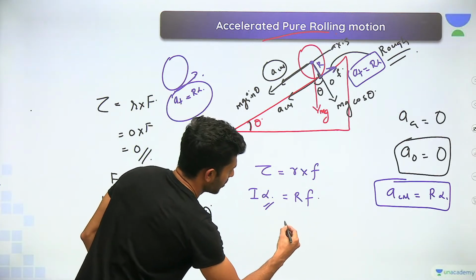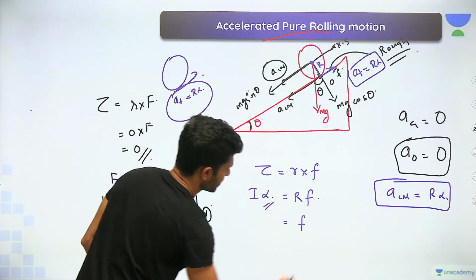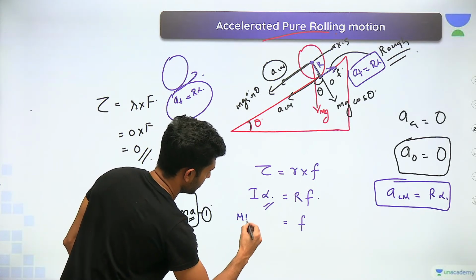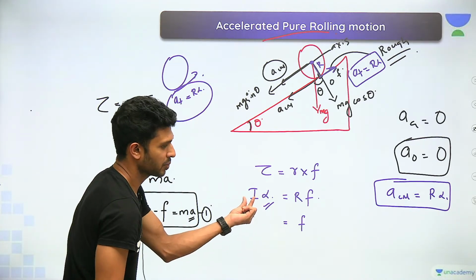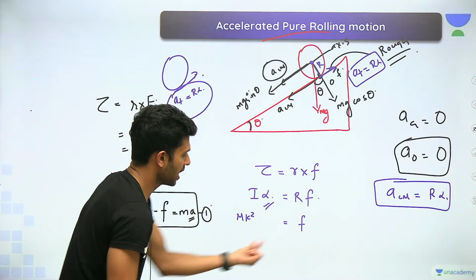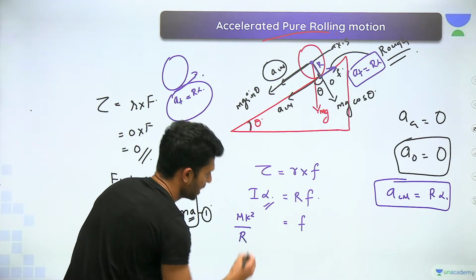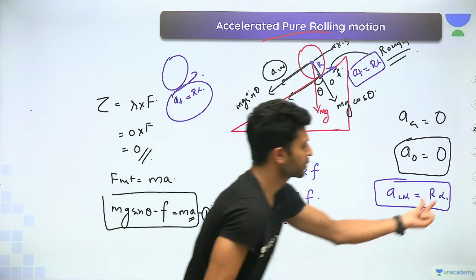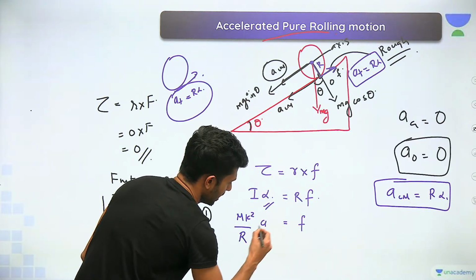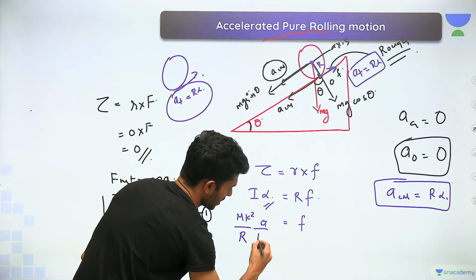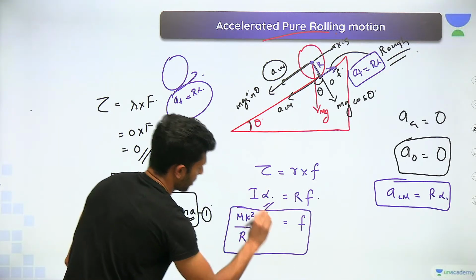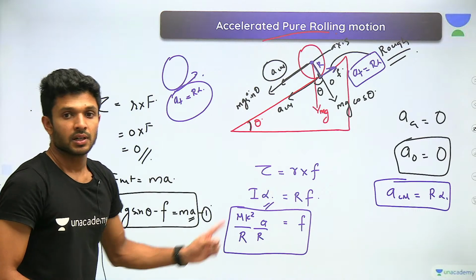So I'm going to write this F is equal to I, which is equal to mk square, moment of inertia mk square, right? This R will come down by R. Alpha is equal to, from here alpha is equal to A by R. What did I do?